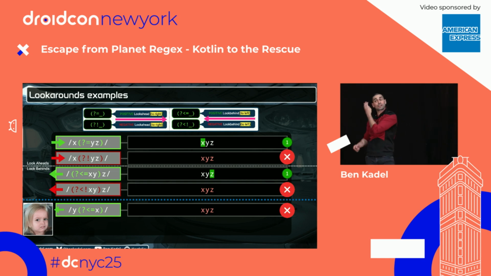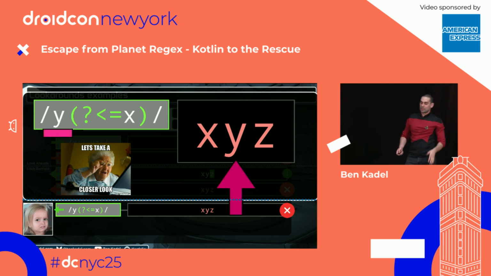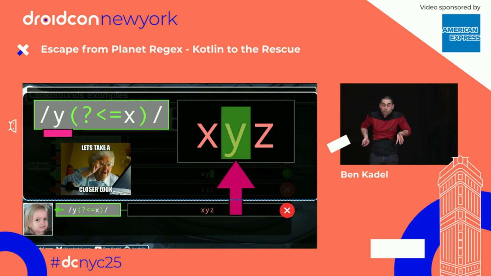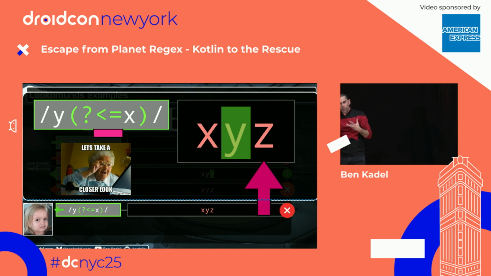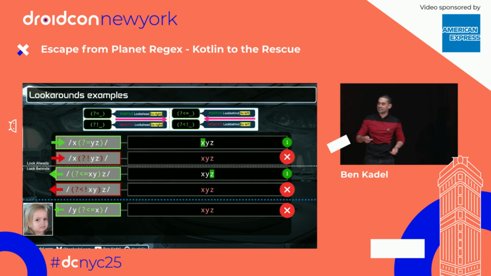Why is that? Let's have a closer look. Let's run it like regex would run it. First, it finds the y. It's like, yeah, great, I found a y. Good. Moving on. The pointer of regex has shifted on, and now it's trying to perform a positive look behind. It's trying to say that x should be right where I came from. It sends out its little pointer, and it sees y, not x. And that is why it failed.